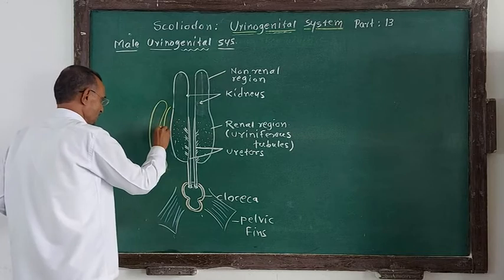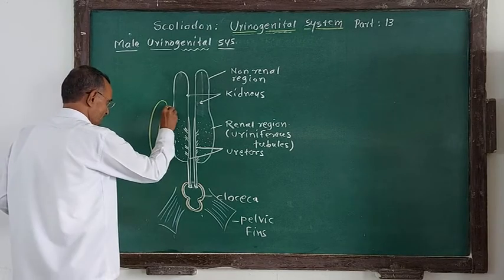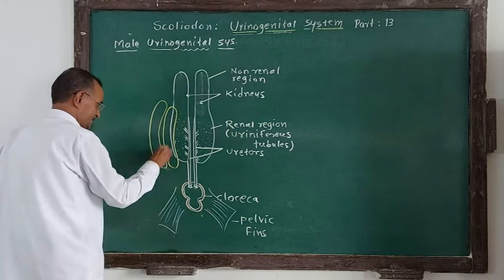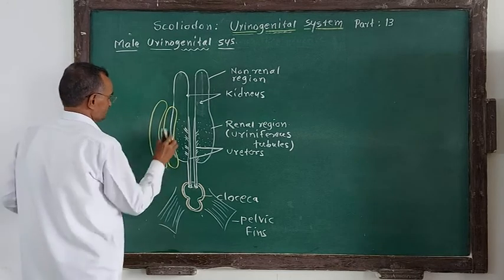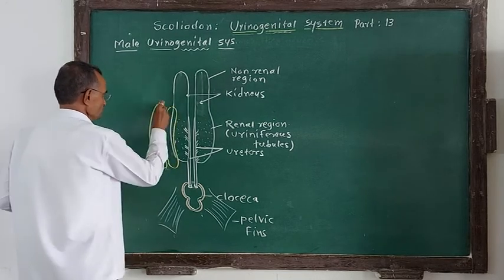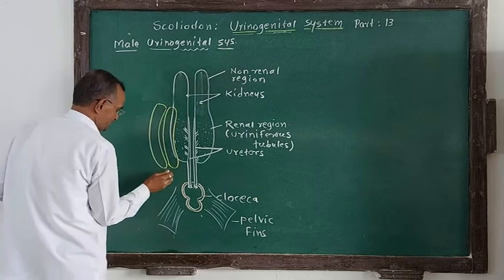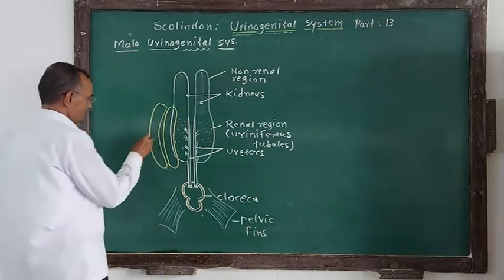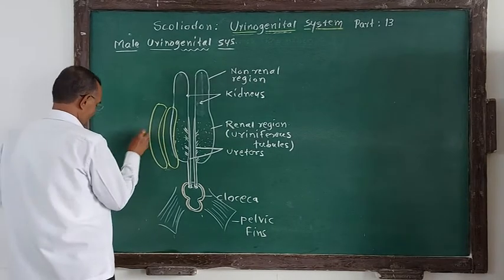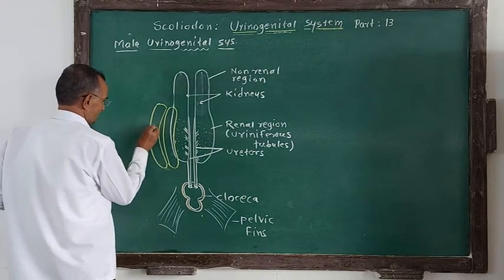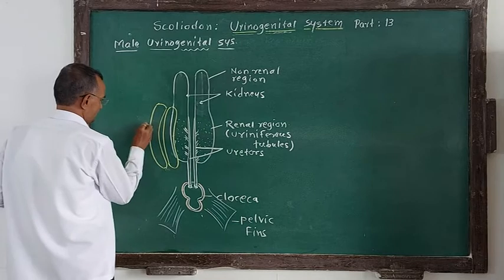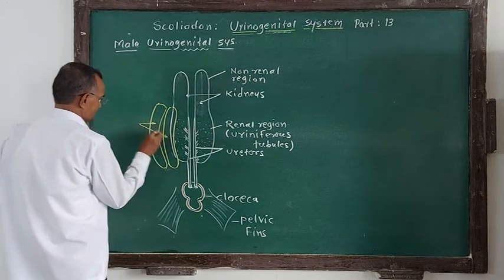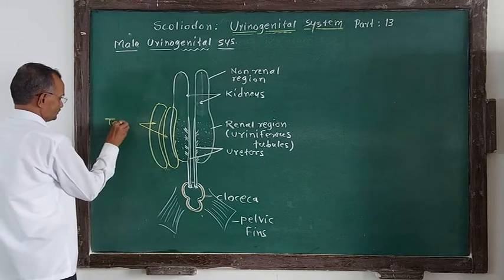I have shown them in yellow color for our convenience. So these are called testes. I will label here testes, in yellow color. These are male reproductive structures, the testes.